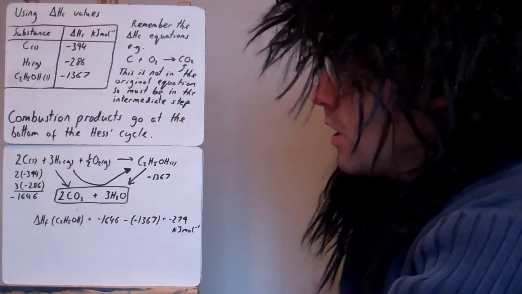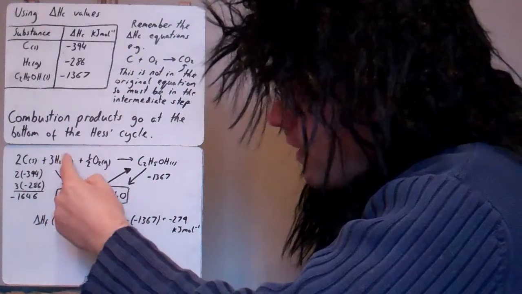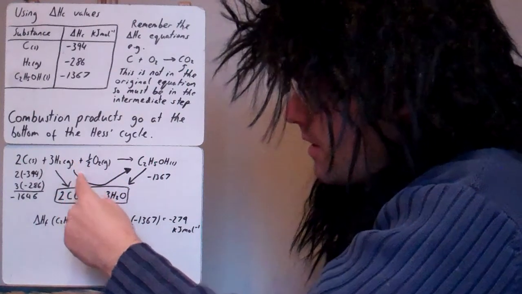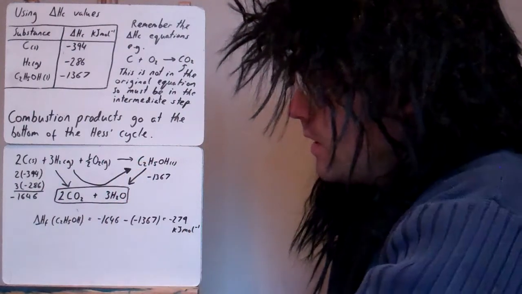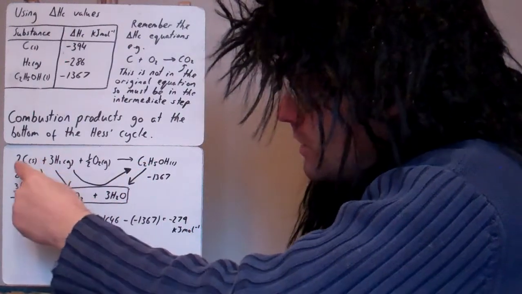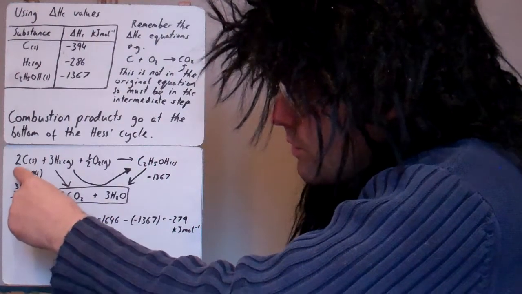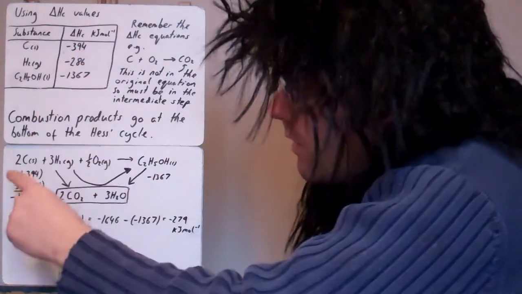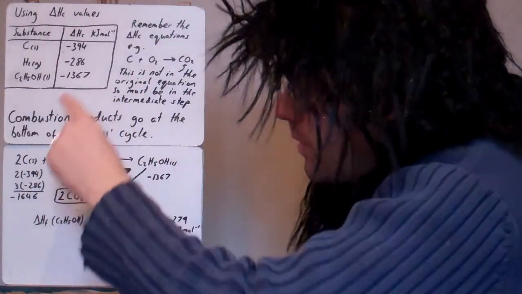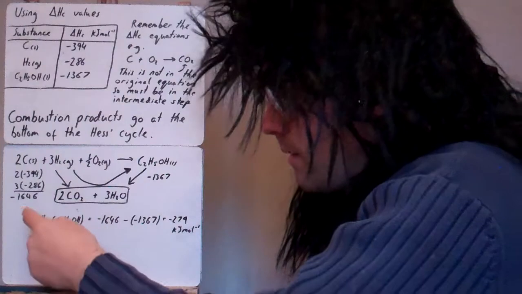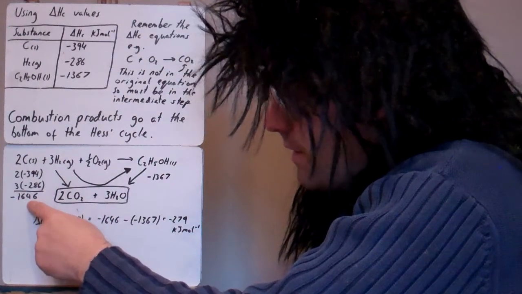Okay? So we can't work out this directly, but we can go indirectly. So this arrow is showing that we go from here, around and up. So we can work out what this enthalpy change is of these being combusted to make this. So we do 2 lots for the carbon that I'm getting from here, 3 lots for hydrogen from up here. Like I said, the oxygen, you can't combust oxygen in oxygen, so we can just leave that out. And then that gives us that value there.